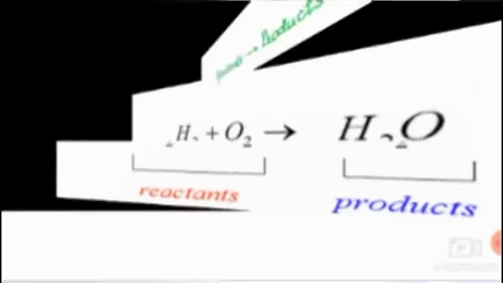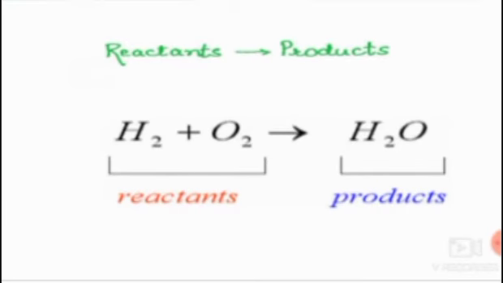So here you can see the chemical reaction H2 plus O2 arrow H2O. It means the reactants are written on the left hand side, and in the middle there is an arrow mark, and the product is written on the right hand side. So they are written using symbols.